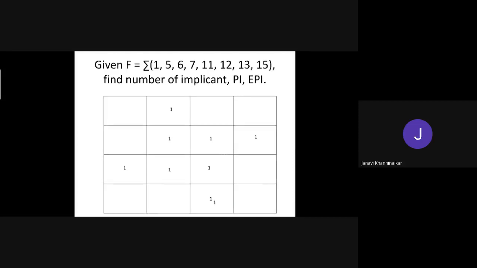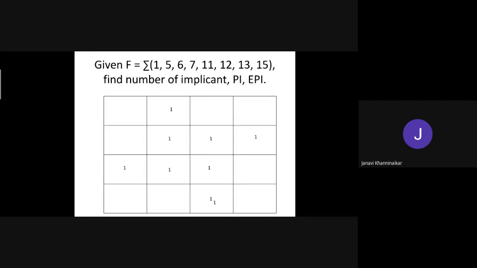Okay, we'll see this. It is said, given f equal to summation 1, 5, 6, 7, 11, 12, 13, 15. Find the number of implicants, number of prime implicants and number of essential prime implicants. So number of implicants means what? Implicants or literals.